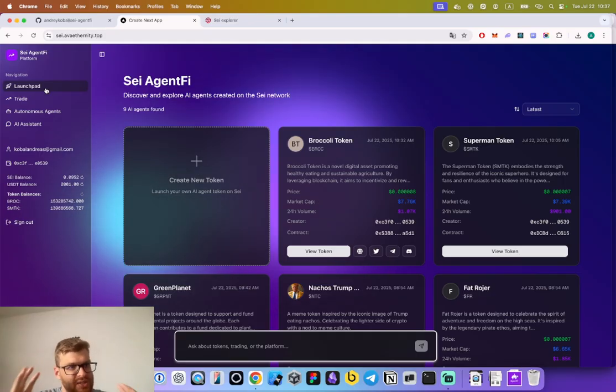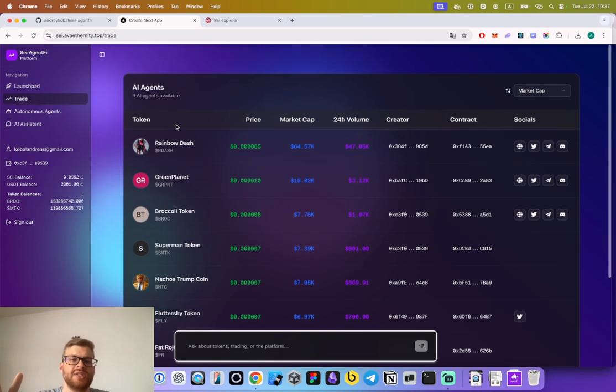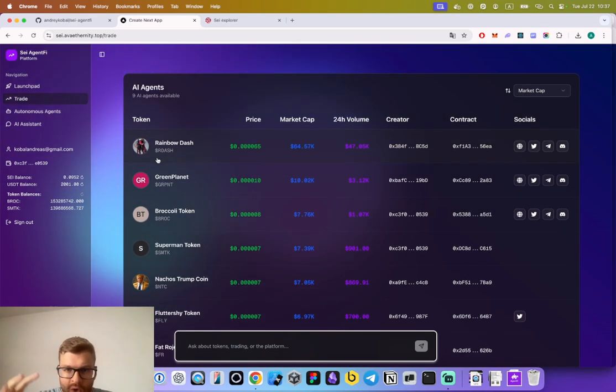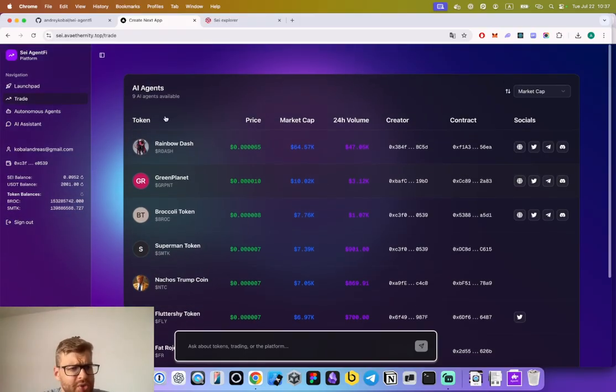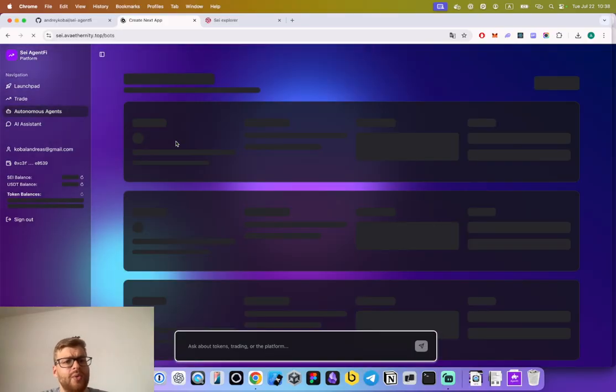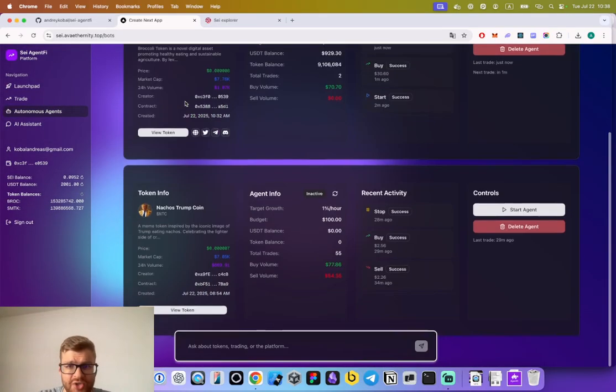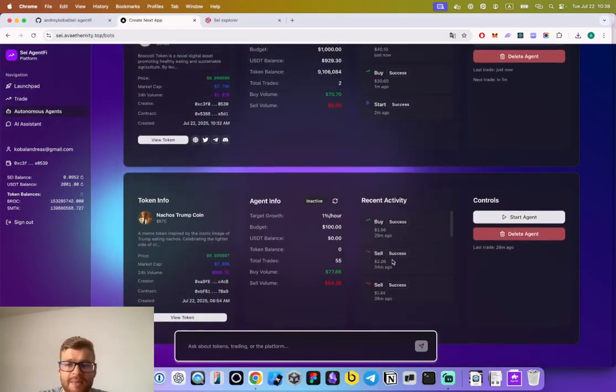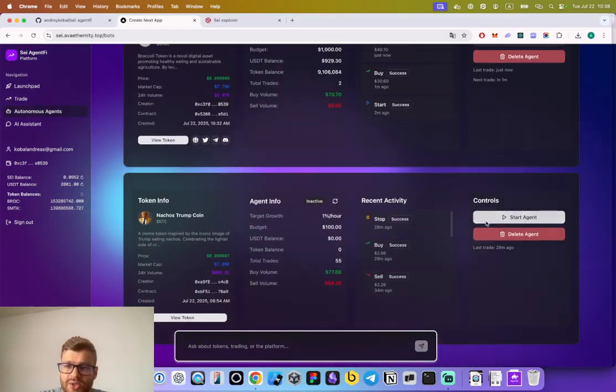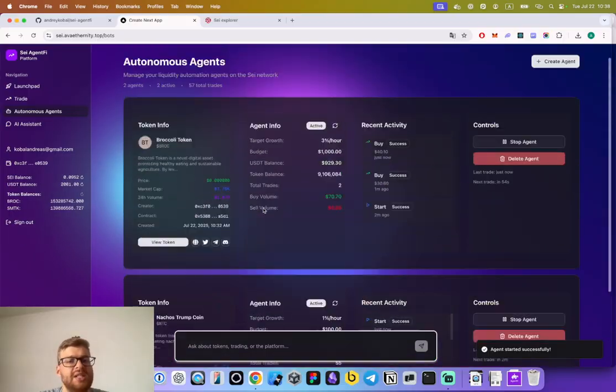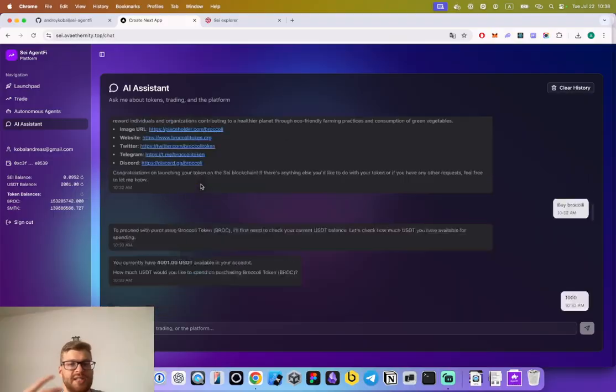At this stage, there's the launchpad to launch and view the tokens launched on the platform. There is a more CoinMarketCap-like interface that shows the tokens in a nice looking table. We have this autonomous agents dashboard where we launch and manage our agents, so we can see the activity. And we have this AI assistant.